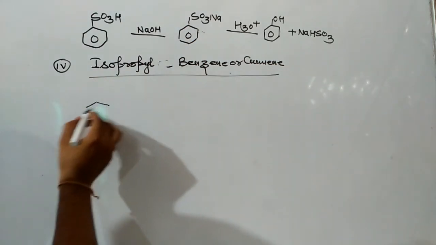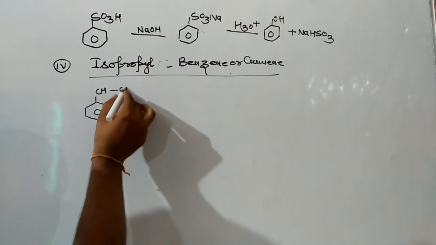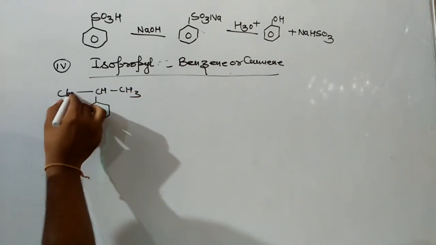As we know, cumene has the formula: benzene with a CH(CH3)2 group, meaning an isopropyl group, attached to it.